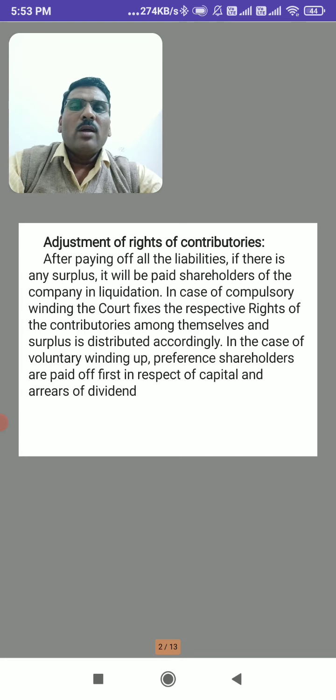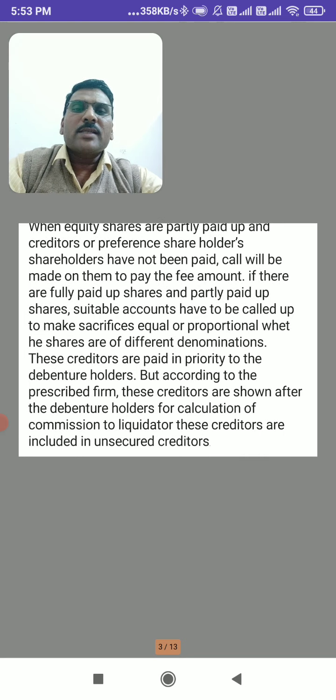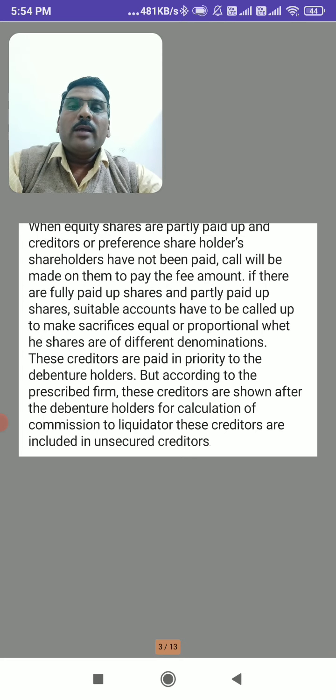But when it comes to voluntary winding up, first the preference shareholders are given priority for the repayment of capital and the arrears of dividend. Next, when equity shares are partly paid up and creditors or preference shareholders have not been paid, a call will be made on them to pay the balance amount.